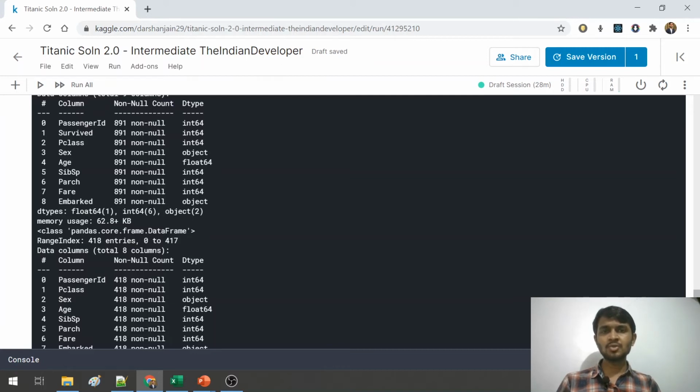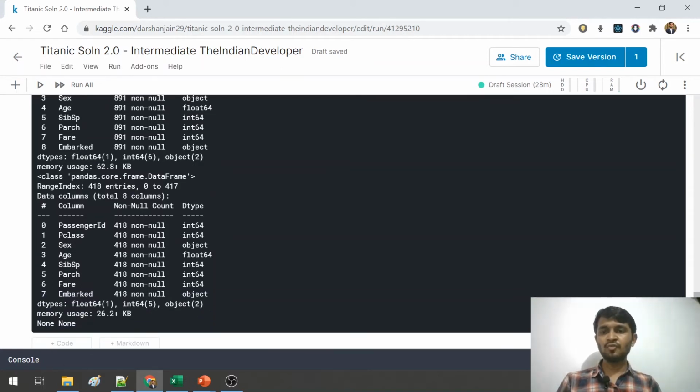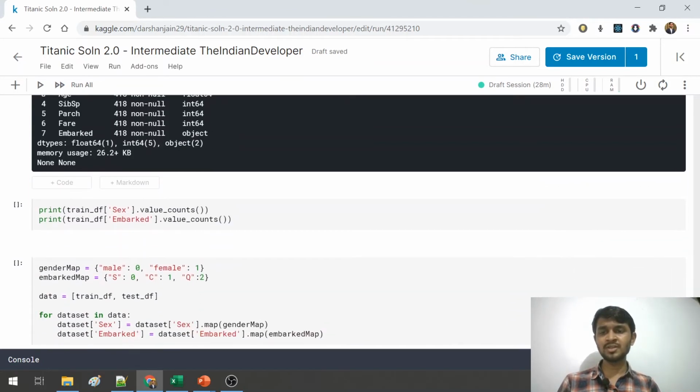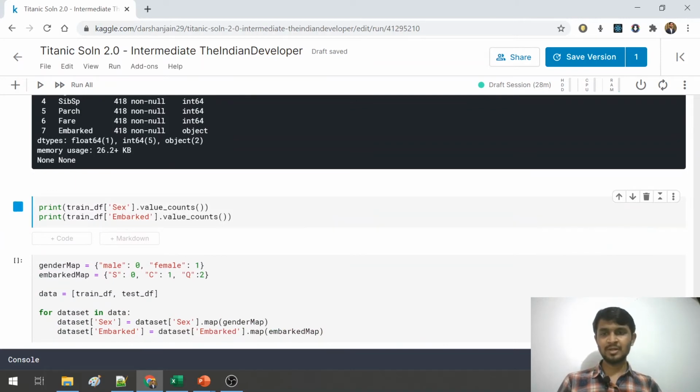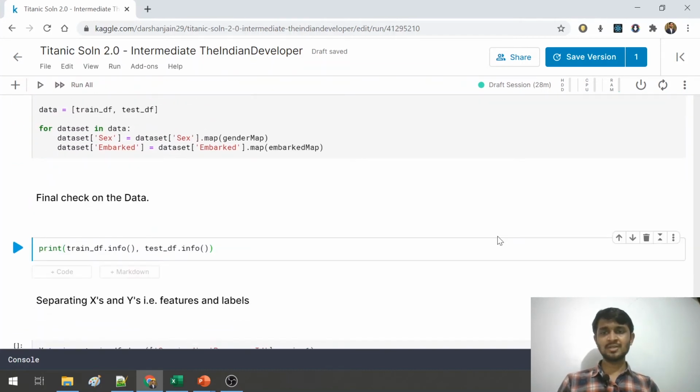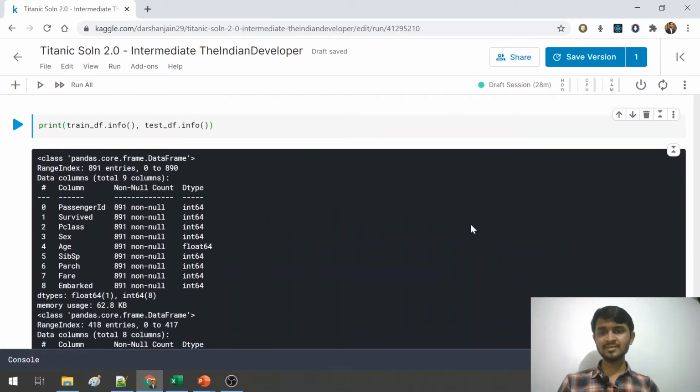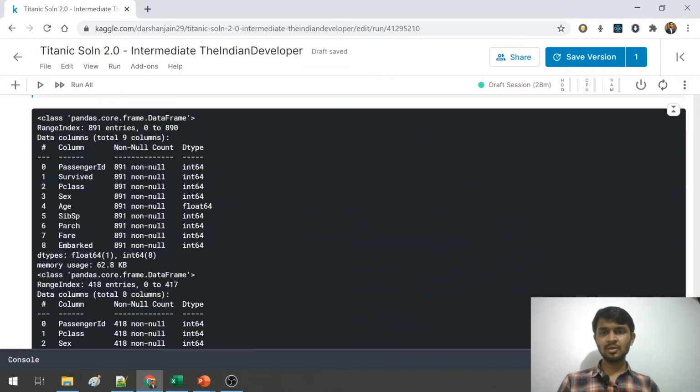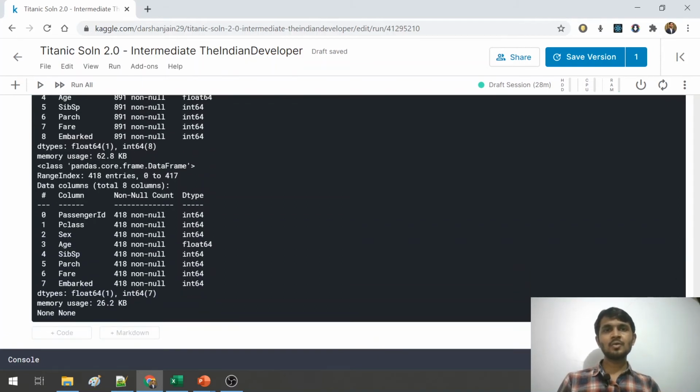So the solution to this has already been given in the previous video. Also for the test data frame, sex and embarked columns have got object type values. So both of these things were explained in the previous video. Let me run it, and I can see that I am using label encoding, that is replacing S by 0, C by 1, Q by 2, male by 0 and female by 1. And if I do the final check on my data frame, I can see that all the nulls are gone. Also all the features are in the given format. So yes, now our data is ready to be trained.